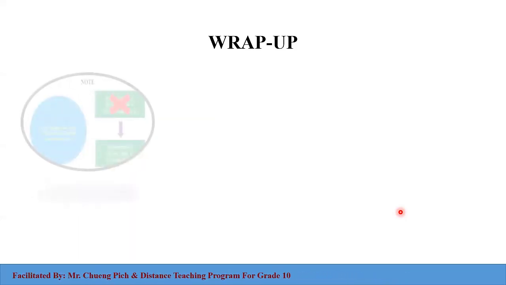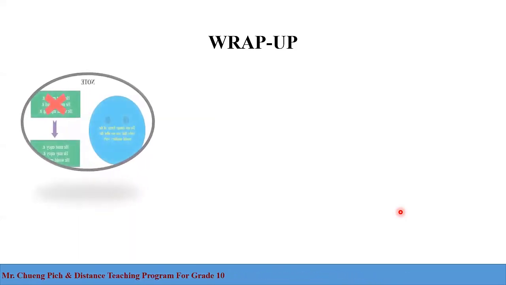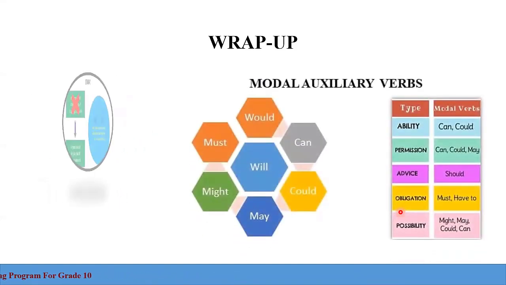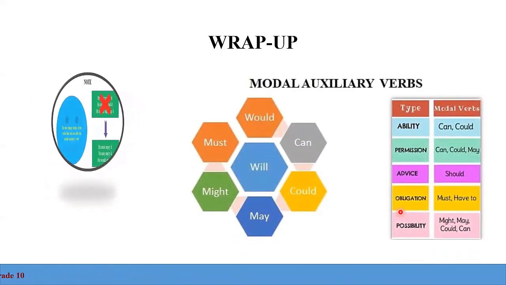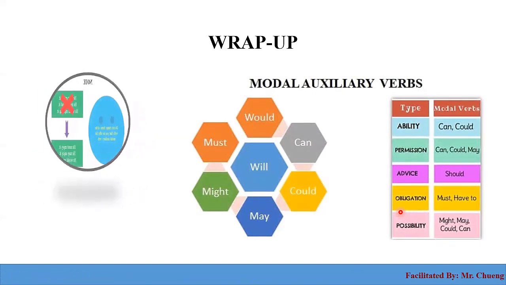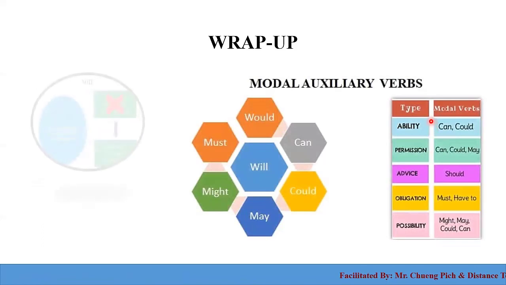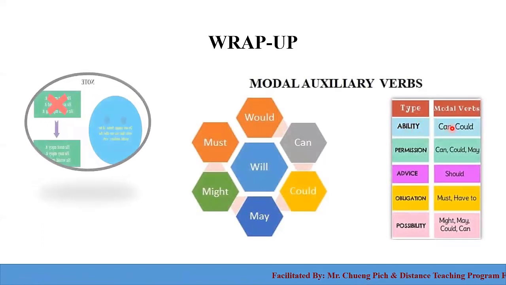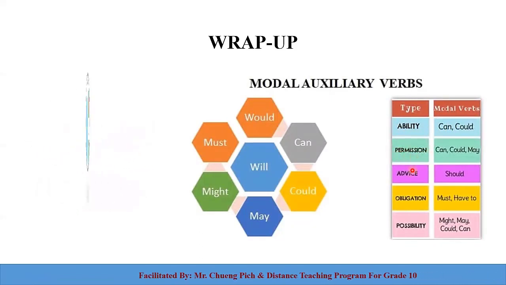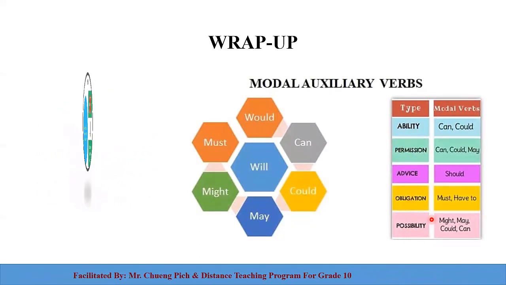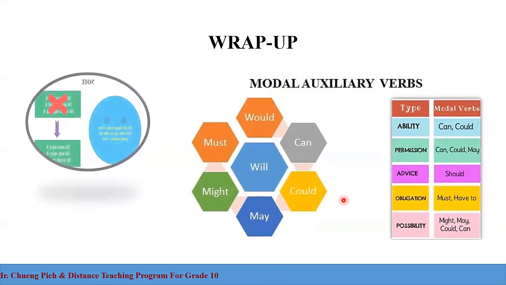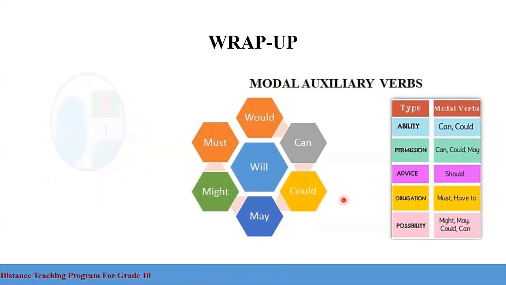And remember, we don't change any form of the verb after each modal verb. Each modal verb is used with its own function. We use them to talk about ability, permission, advice, obligation, and possibility, as you can see here, and as I have mentioned earlier. So this is just a brief wrap-up activity.